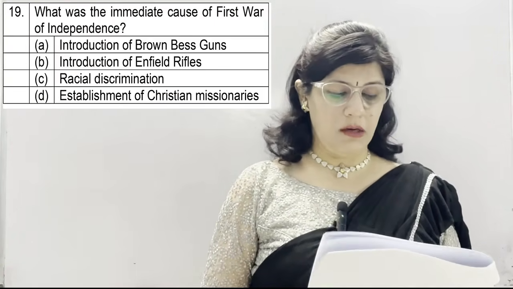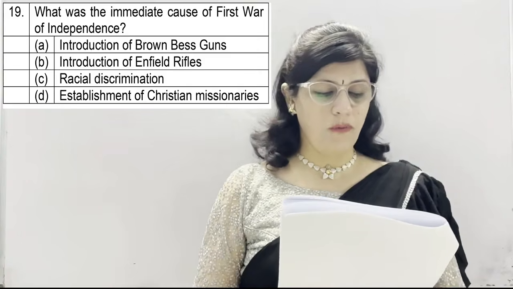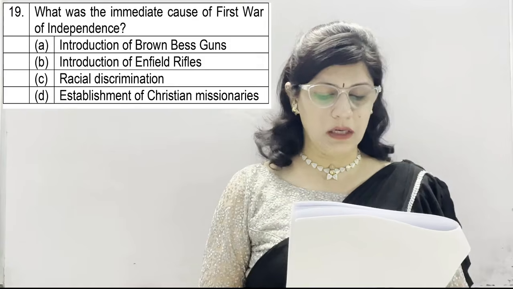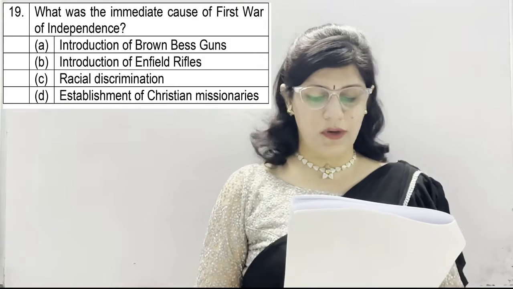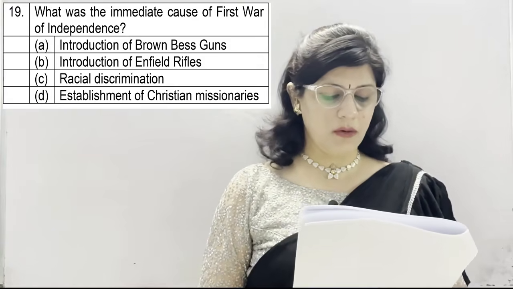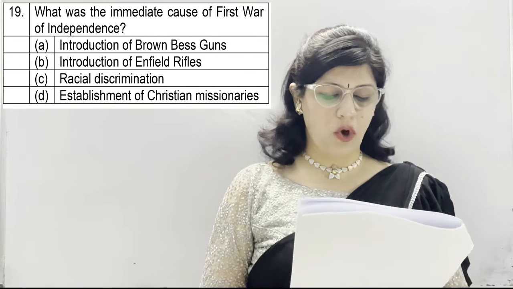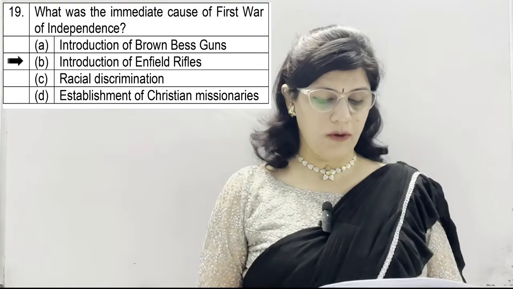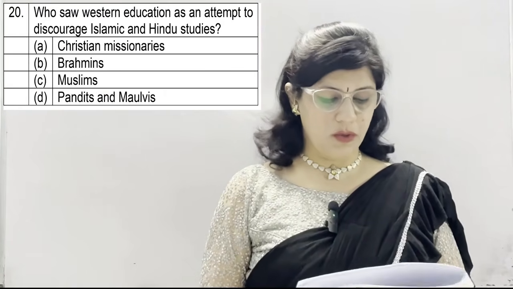Question number 19. What was the immediate cause of First War of Independence? A. Introduction of brown-based guns, B. Introduction of Enfield rifles, C. Racial discrimination and D. Establishment of Christian missionaries. And the correct option is B. Introduction of Enfield rifles.